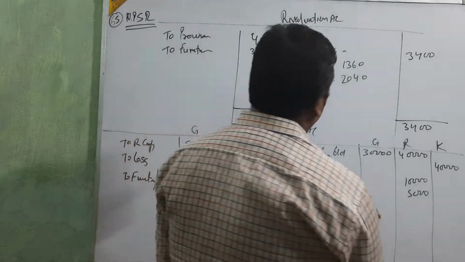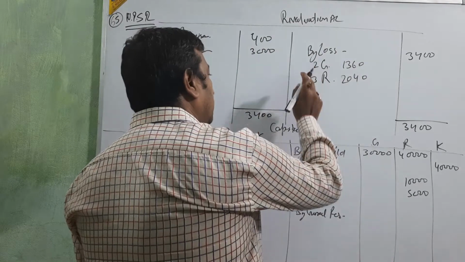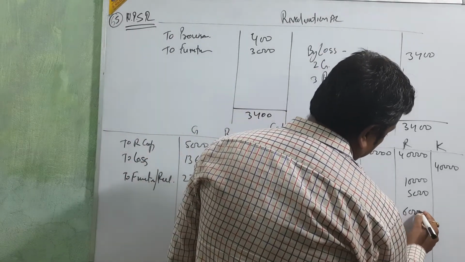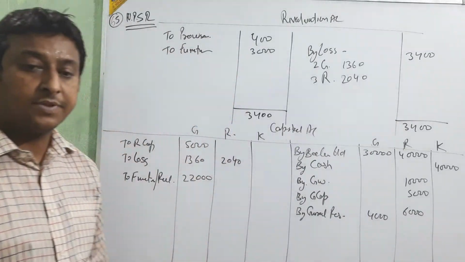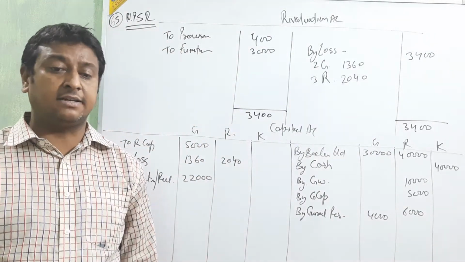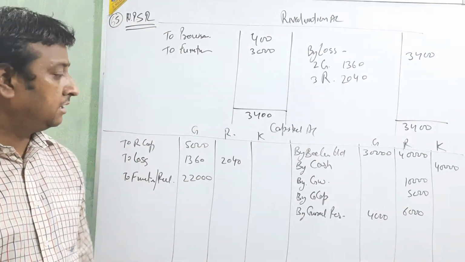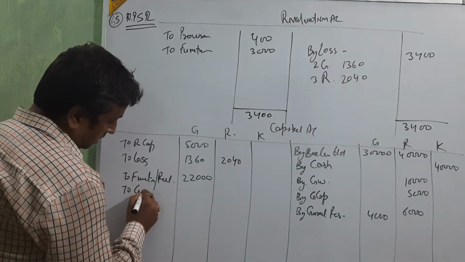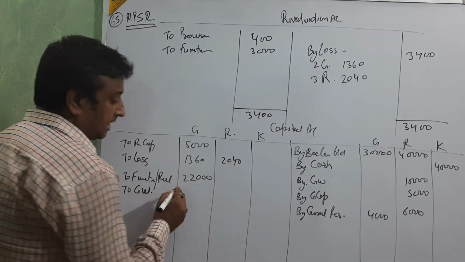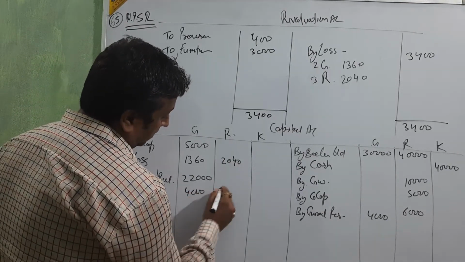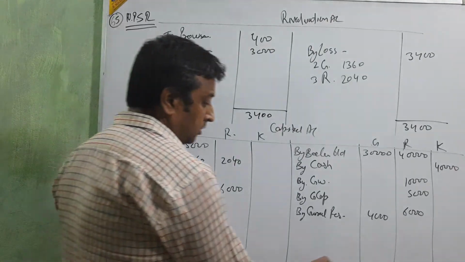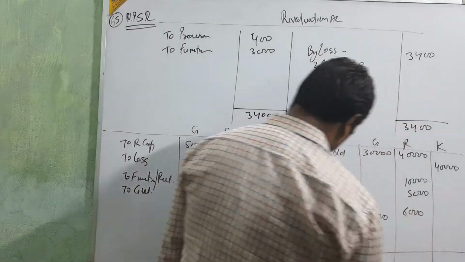10,000 divided in 2:3, which means 4,000 and 6,000. Anything else? No. On the credit side, goodwill is given in the balance sheet, 10,000. Goodwill again 10,000, which means again 4,000 and 6,000. Anything else? Now we are going to totaling.